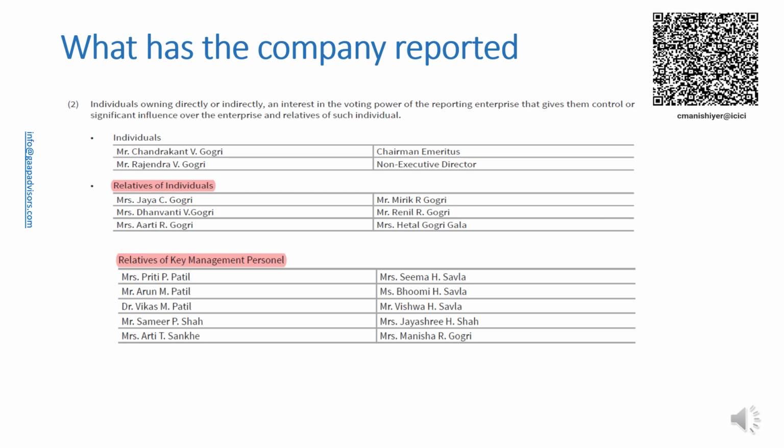Para 9 defines the term close members of the family of a person as follows. Close members of the family of a person are those family members who may be expected to influence or be influenced by that person in their dealings with the entity, including A. That person's children, spouse or domestic partner, brother, sister, father and mother. B. Children of that person's spouse or domestic partner. And C. Dependents of that person or that person's spouse or domestic partner.